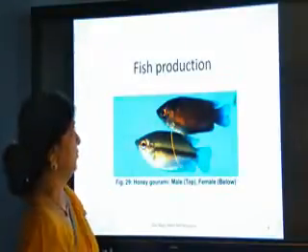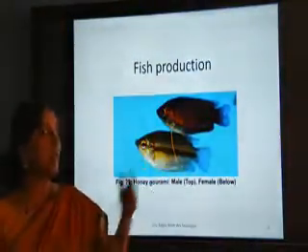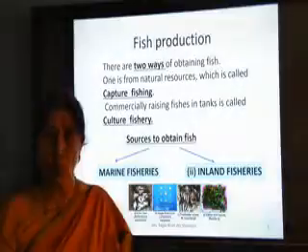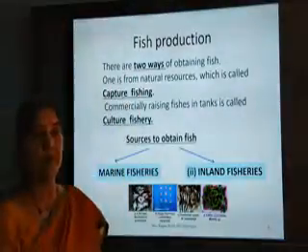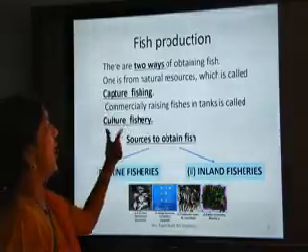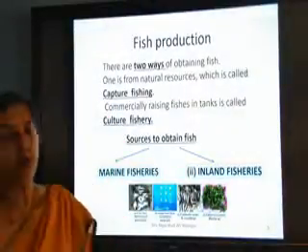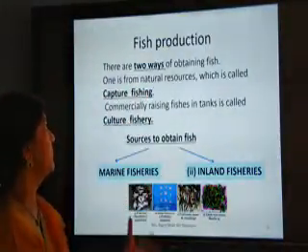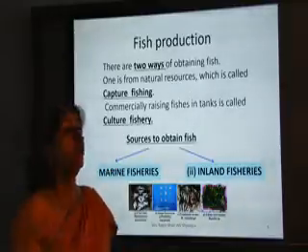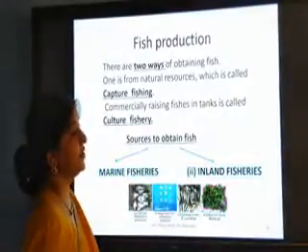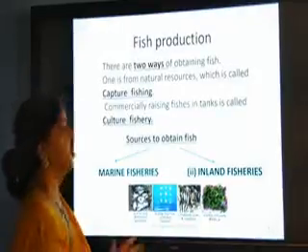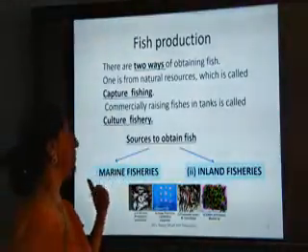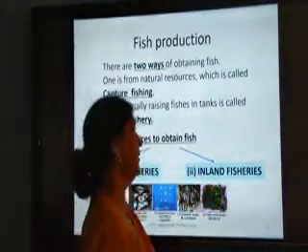So let us talk about fish production. Here you can see a picture of fishes. So what type of fish production do we know? There are two ways, that is capture fishing and culture fishing. When we talk about capture fishing, it is from the natural resources. We catch the fishes or capture the fishes. Now culture fishery, that is we rear the fishes in artificial places like composite fish culture or any other inland fisheries. So there are two sources, marine fisheries and inland fisheries.